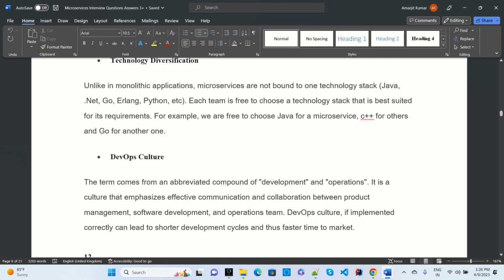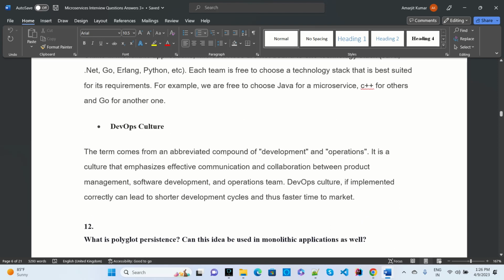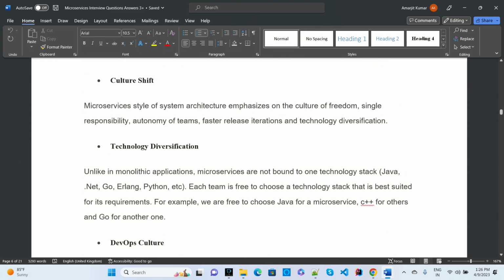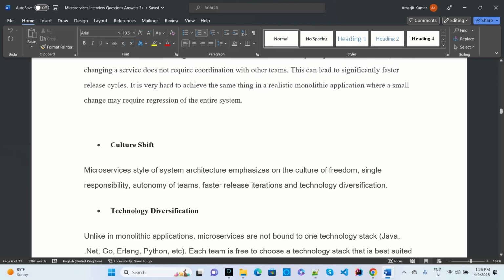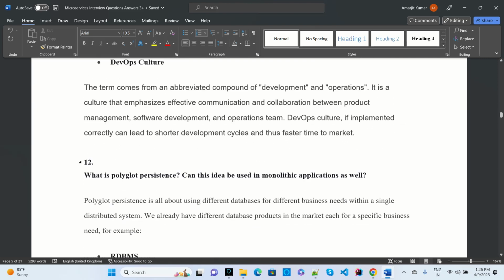DevOps culture will be there, with all the operations related to DevOps, which is used for development plus operations. Technology diversification, and then cultural shift.